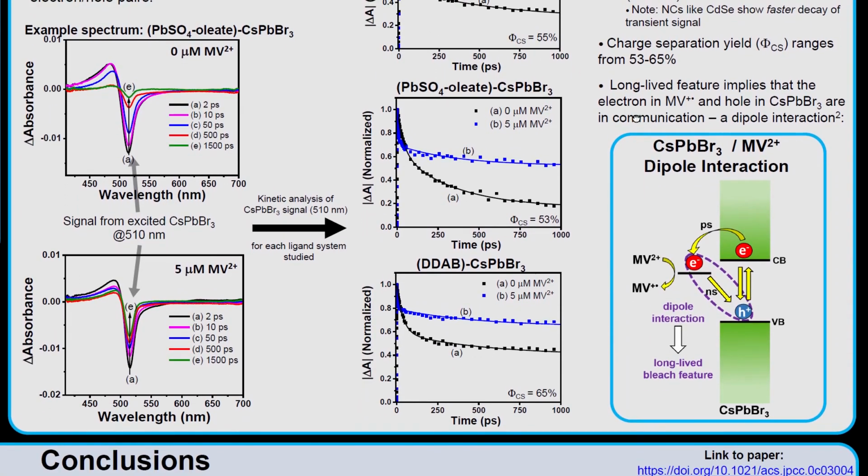What that means is that once we have the initial electron transfer into methylbiologen, these electrons and holes are slowing down their ability to recombine. In some way they're bound to each other in some sort of dipole interaction, which is essentially extending the charge separation in this system. And that's happening for each one of these ligands investigated.